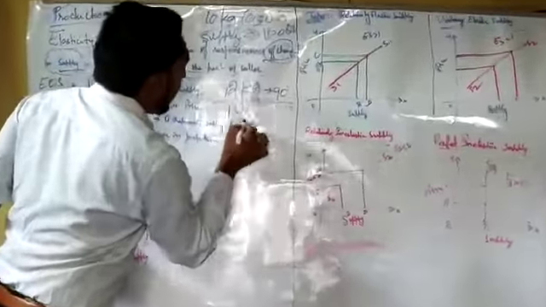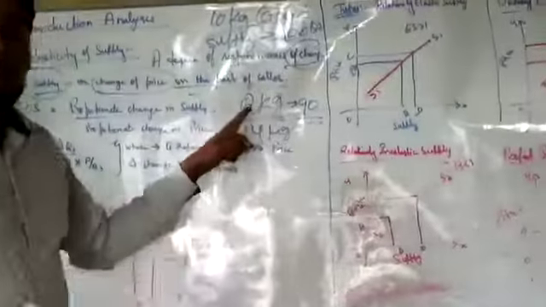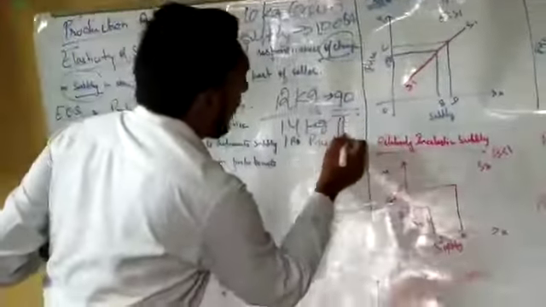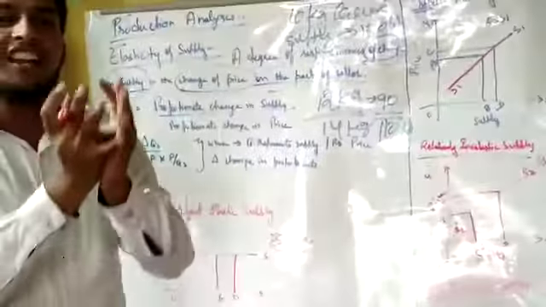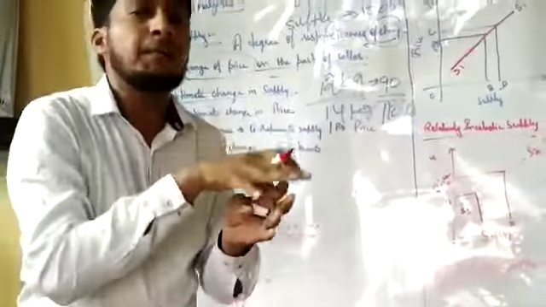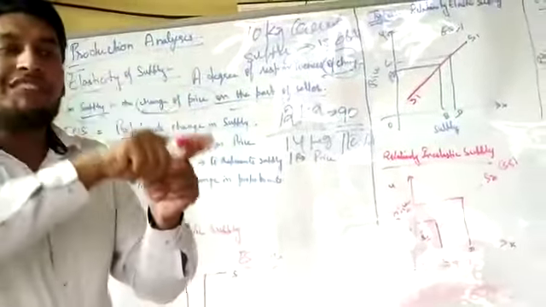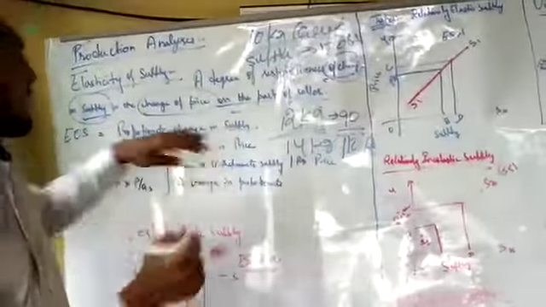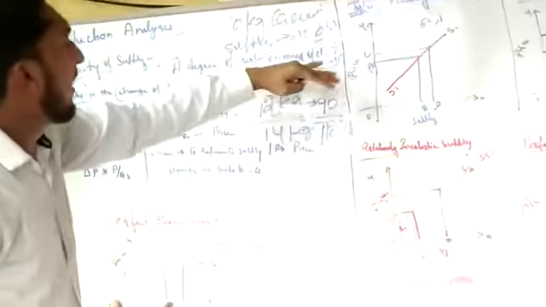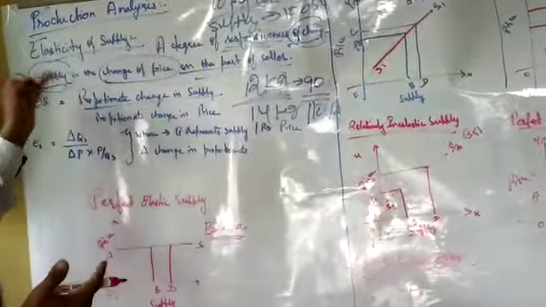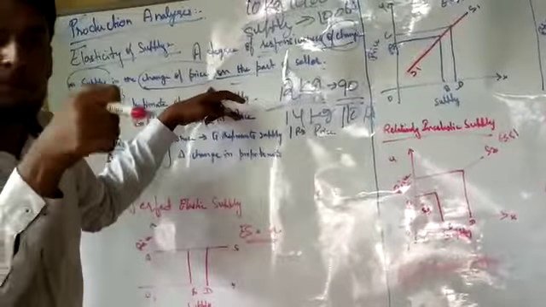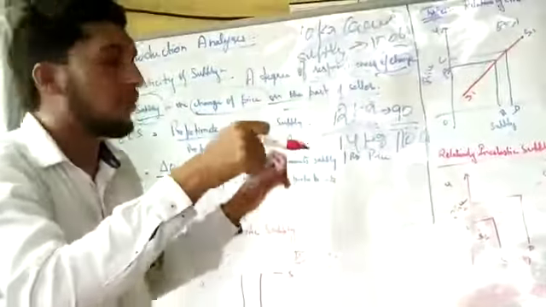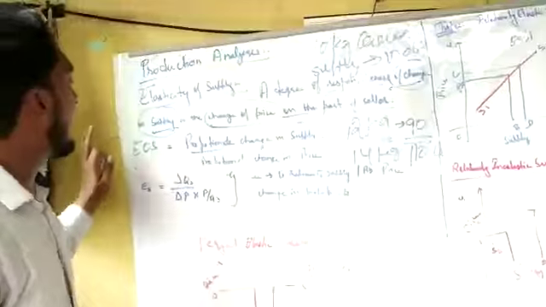In the same way, when I increase it to 14 rupees per kg, then again it reaches 110. So what happened? What kind of changes we have made in the price and what effect it has had on the supply. That is responsiveness. It bridges the relationship between a change in price and the change in supply. So if there is a change in price, what is the change in the supply? That is what we are seeing in the elasticity of supply.